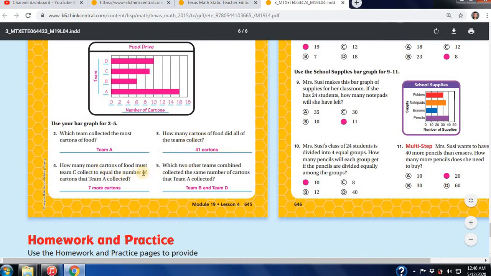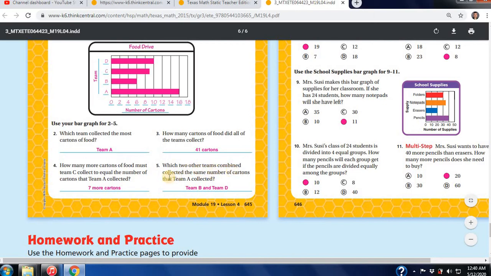How many more cartons of food must Team C collect to equal the number of cartons that Team A has? Well, Team A has 16. Team C has 9. How many more do they need to get to 16? Subtract 9 from 16 and your answer is 7. How many cartons of food did all of the teams collect? Again, if we add all of those, we get 41 cartons.